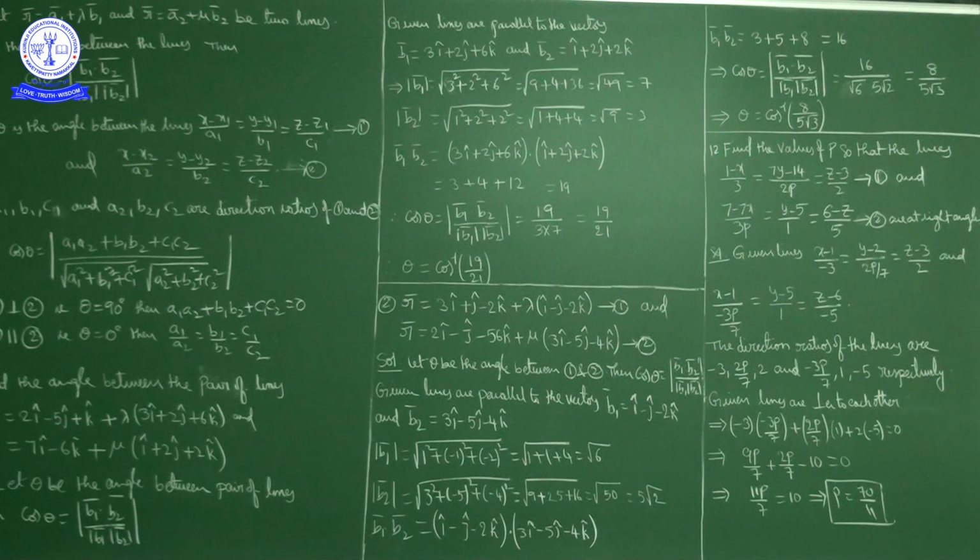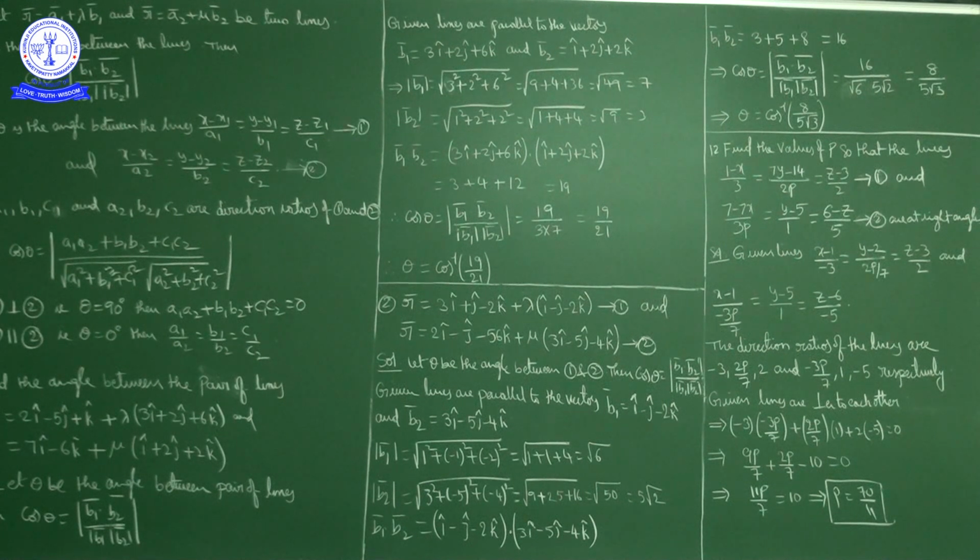Now I will calculate the magnitude of b1 bar, the magnitude of b2 bar and b1 bar dot b2 bar. The magnitude of b1 bar is the square root of the i coefficient 1 squared, plus the j coefficient minus 1 squared, plus the k coefficient minus 2 squared, that is the square root of 1 plus 1 plus 4, square root of 6.